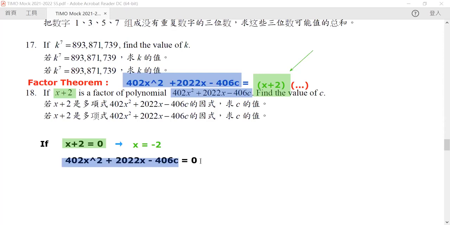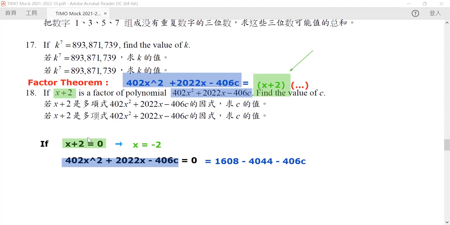Because x is equal to -2, our first term is just 402 times 4, which is 1608. The next term is 2022 multiplied by -2, which equals -4044. And then finally, we have 406c. This is equal to 0.